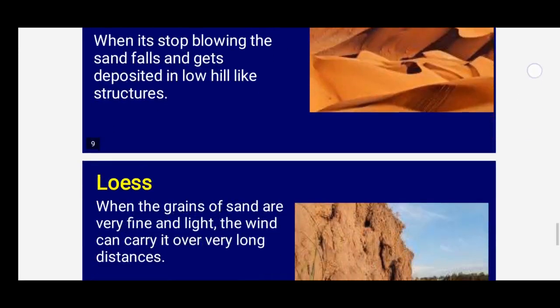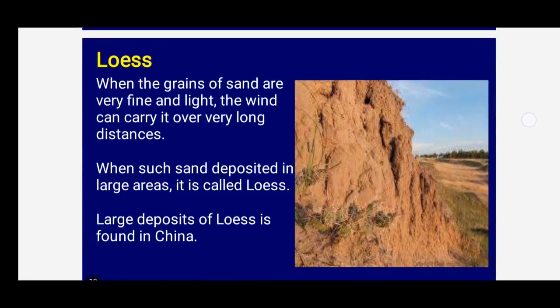Got it? Now comes the last part, children. It's called loess. You can say loess or loose. These are landforms which are created by the wind in the desert. How may these landforms form? When the grains of sand particles are very fine, like powder, they are light in weight.